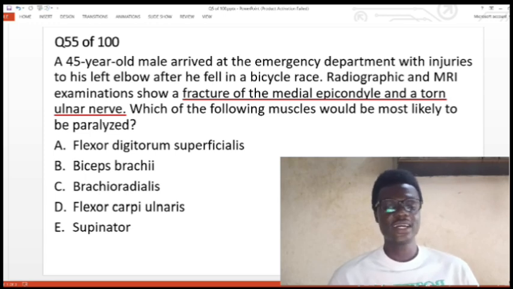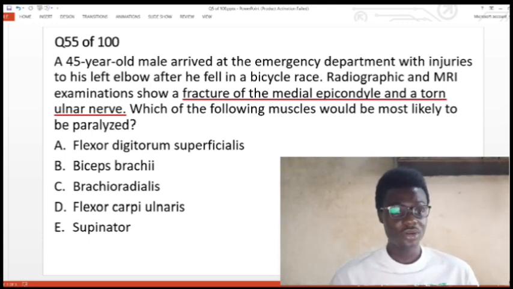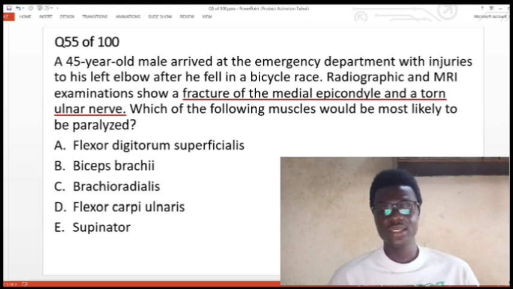This is question 55 of our 100 questions and the fifth question in the upper limb series. Let's jump straight into it. The question says a 45-year-old male arrived at the emergency department with injuries to his left elbow after he fell in a bicycle race. Radiographic and MRI examinations show a fracture of the medial epicondyle and a torn ulnar nerve. Which of the following muscles would most likely be paralyzed?